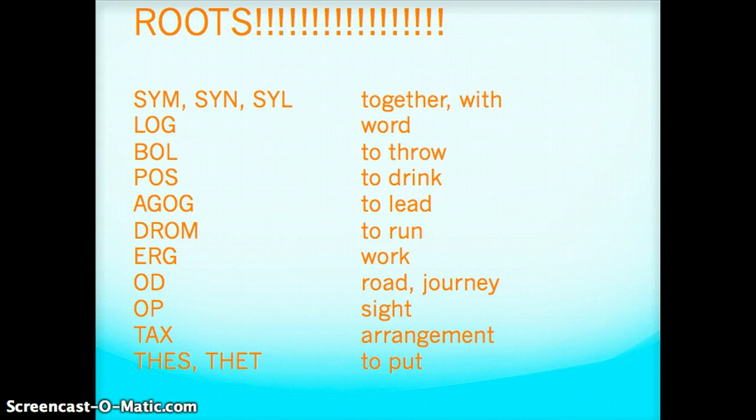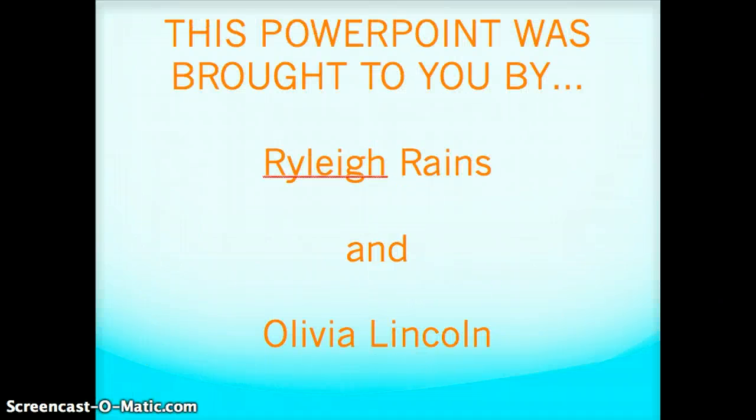Here are the roots. Syn, sym, syl, together with, log, word, ball to throw, pos to drink, agog to lead, drom to run, erg to work, od, road or journey, op, sight, tax, arrangement, the to put. And again, thanks to Riley and Olivia.